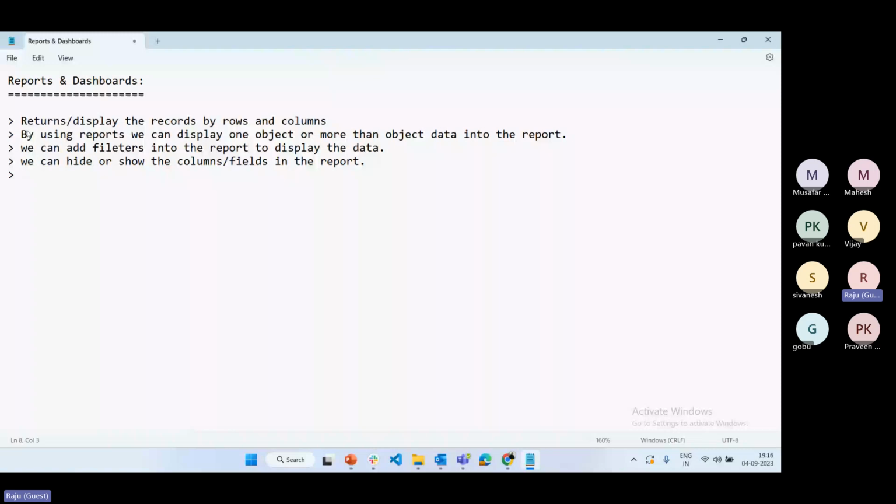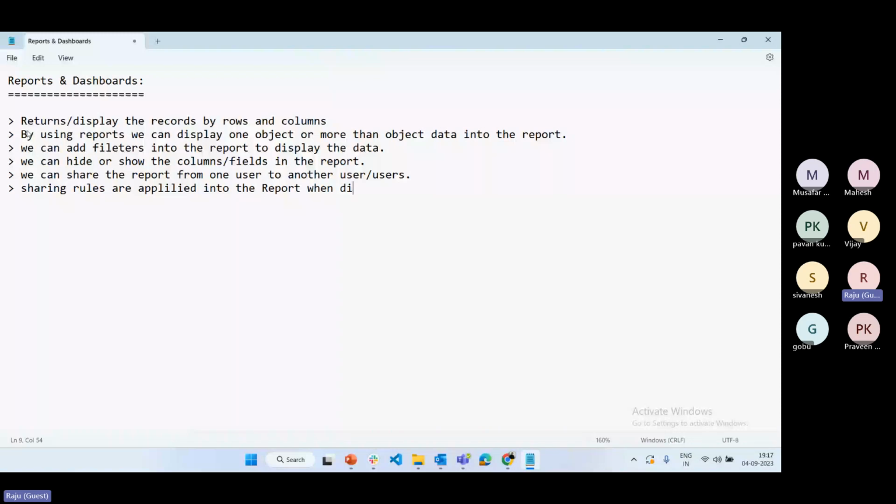And also we can share the report from one user to another user, or to a group of users. That is also possible. And sharing rules are applied to the report when displaying the data.